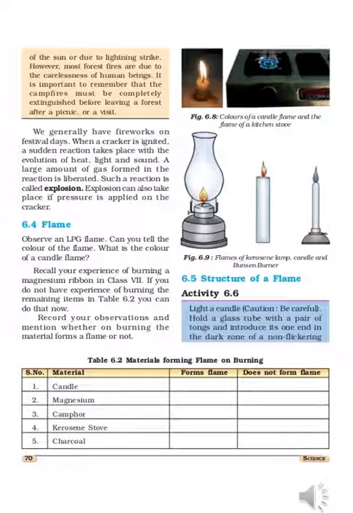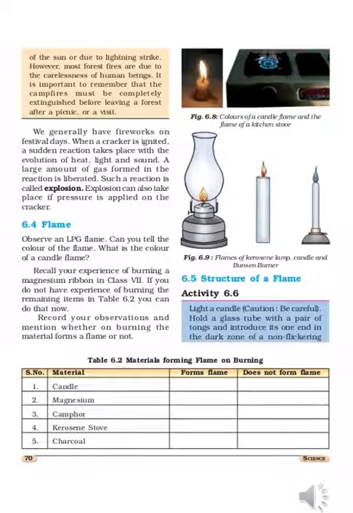Then kerosene stove. Any stove, gas stove or kerosene stove, it is also producing the flame. On that flame only we are cooking the food. So these candle, magnesium, camphor, kerosene stove, all these are forming flame. Now last one is charcoal.